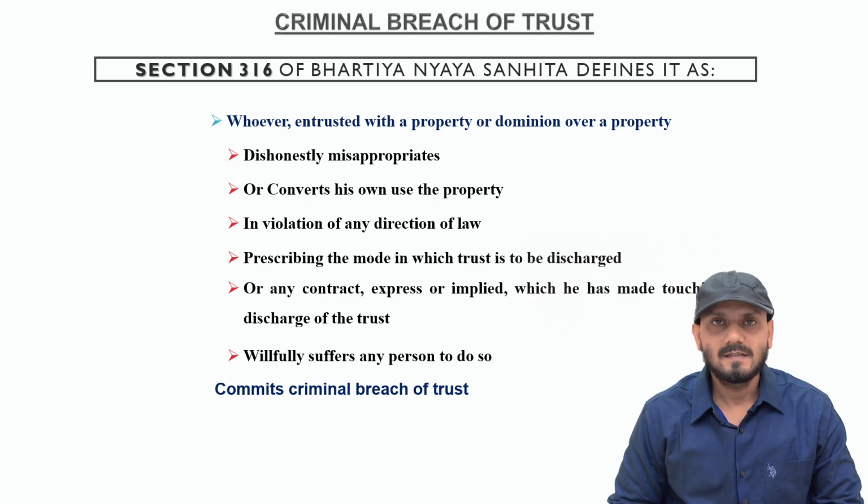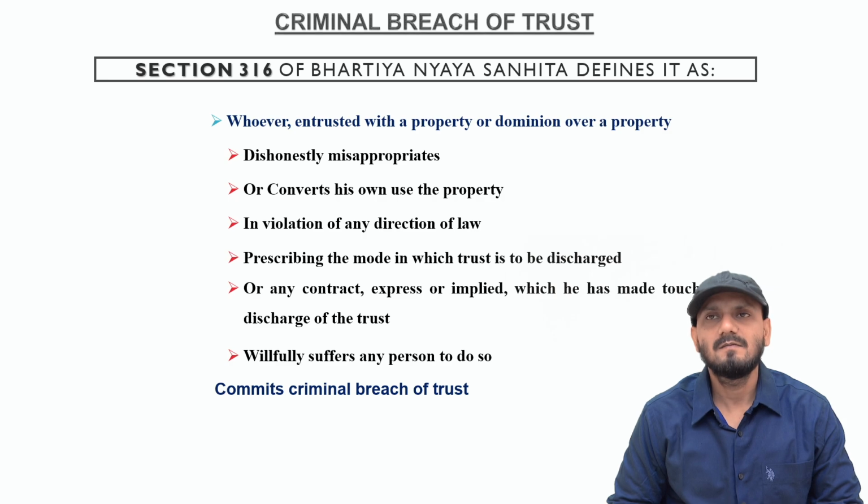So, what are the essential ingredients of this offense? First is entrustment of property or dominion over property. Entrustment means the trust, the faith, the belief. Second, dishonest misappropriation, conversion, use, or disposal of that property. And the act must be in violation of a legal direction or contract.